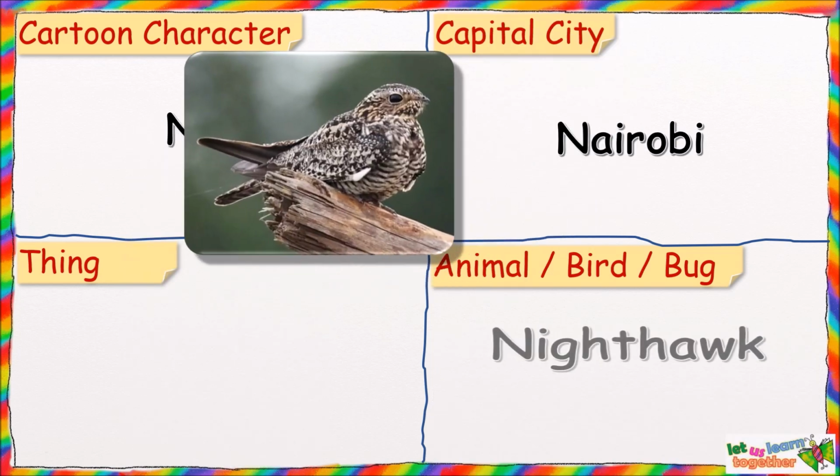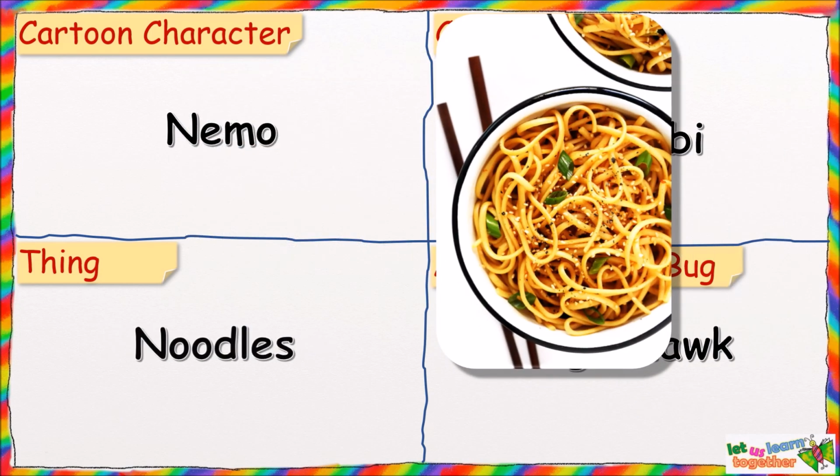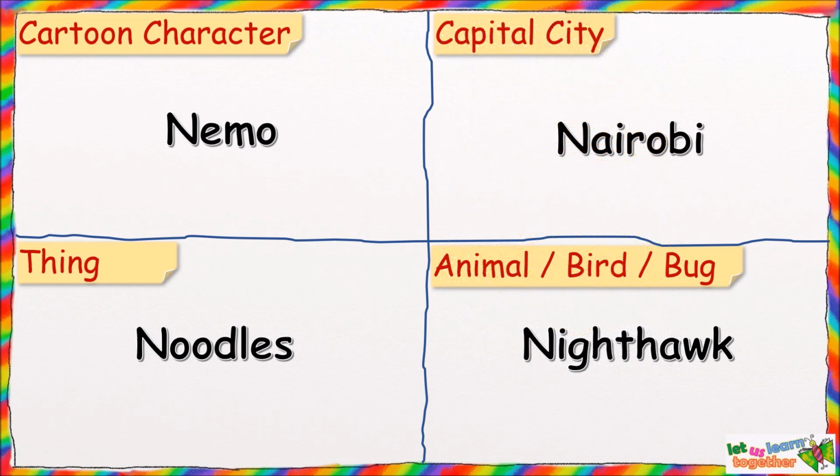Then N for Nighthawk. And N for Noodles. Yummy! So there we go. We have cartoon character Nemo, capital city Nairobi, bird Nighthawk, and thing Noodles, all starting with the letter N.